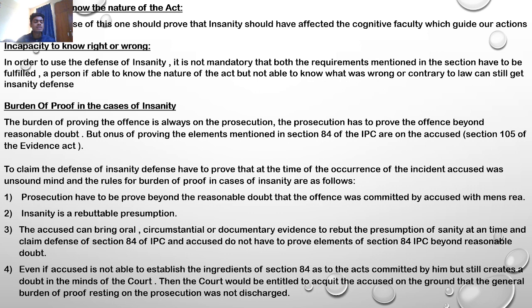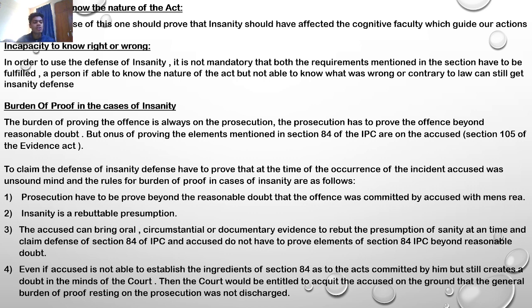Now, these are some of the natures of the act. First, incapability to know the nature of the act. To get this defense, one should prove that insanity affected the cognitive faculty which guides our actions. Second, incapacity to know right or wrong. In order to use the defense of insanity, it is not mandatory that both requirements mentioned in the section have to be fulfilled. A person who is able to know the nature of the act but not able to know what was wrong or contrary to the law can still get the insanity defense.